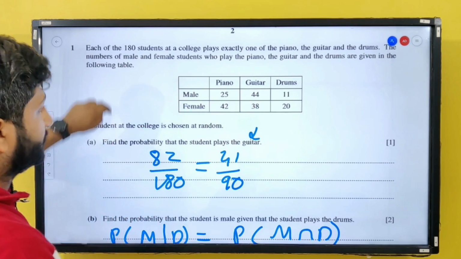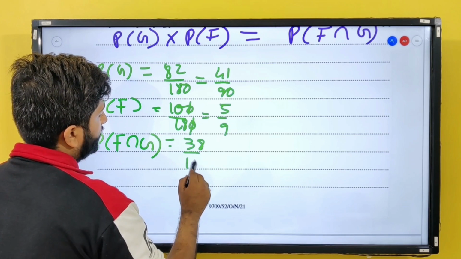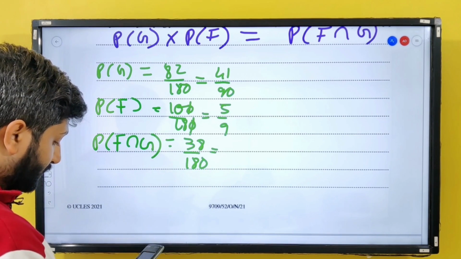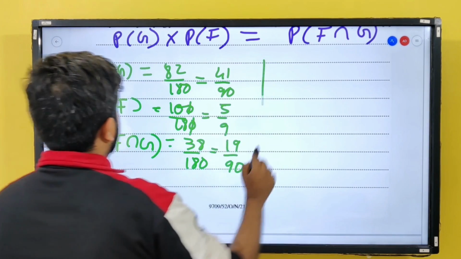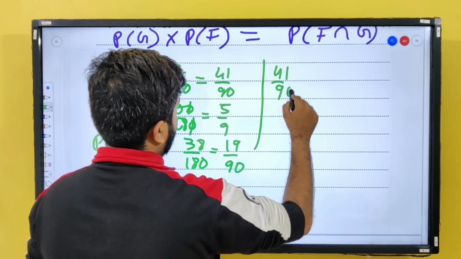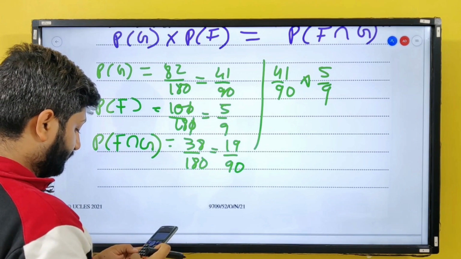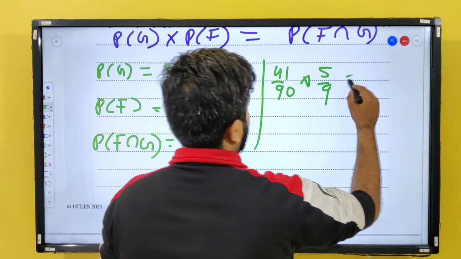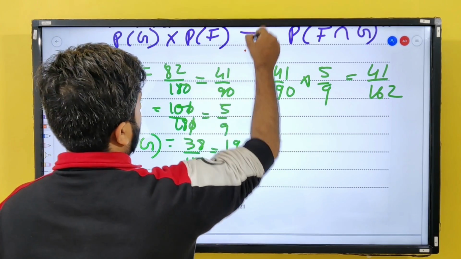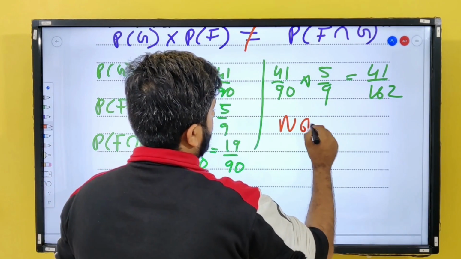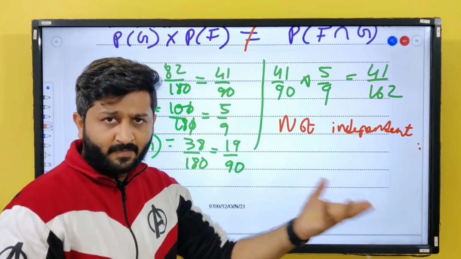Female playing guitar is 38, so 38 upon 180, which is 19 upon 90. Let us multiply 41 upon 90 into 5 by 9. This is 41 upon 162. As you can see, both these probabilities are not equal. Therefore, the events are not independent, or you can also write it as dependent events.